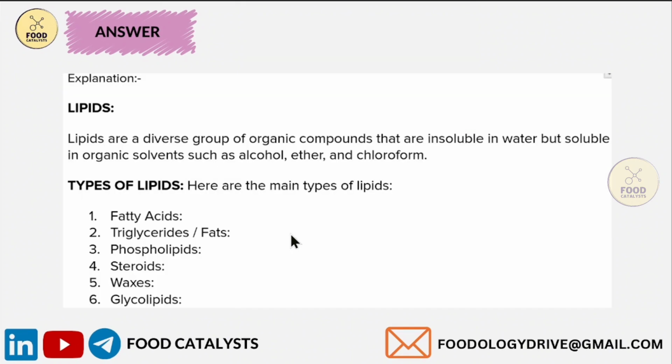Now, what are lipids? Lipids are a diverse group of organic compounds that are insoluble in water but soluble in organic solvents such as alcohol, ether and chloroform. Here are the main types of lipids: fatty acids, triglycerides also known as fats, phospholipids, steroids, waxes and glycolipids. Cholesterol comes under the category of steroids. The chemical composition of any dietary fats including oil will be these lipids. If you take groundnut oil, its composition is 100% fat, that is 100% triglycerides.